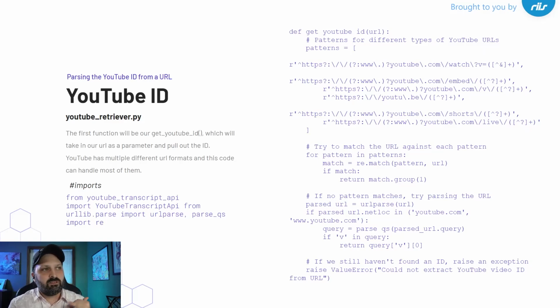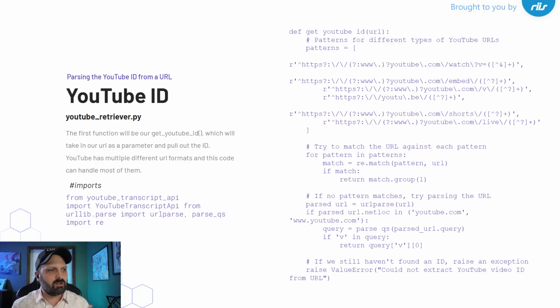So the stuff at the top here, past our imports, is just because there's a lot of different YouTube URL formats, and they actually tend to add new ones whenever there's a new piece of content. As you can see, Shorts and Live have been added, and actually Live used to just be regular URLs, so that's something that I had to account for now since we do live streams when the computer wants to work.